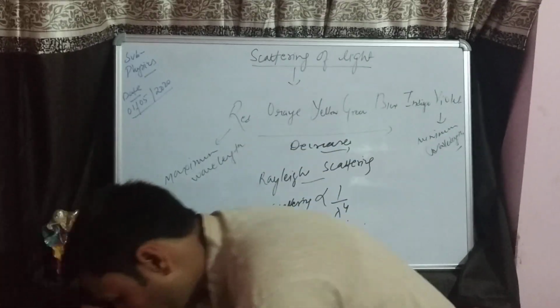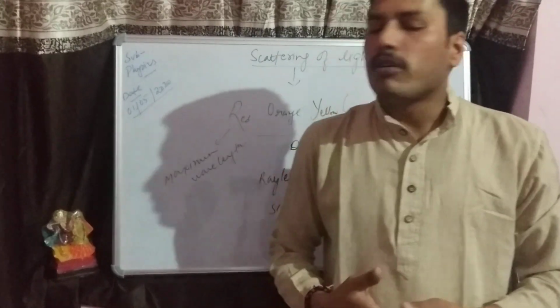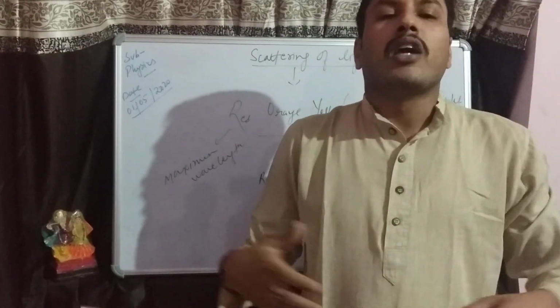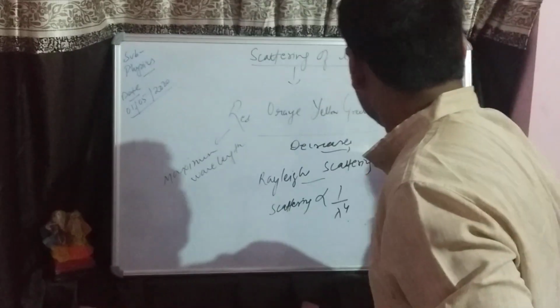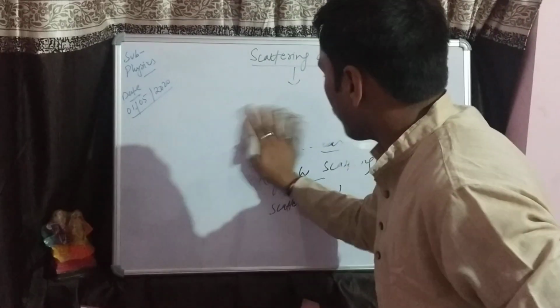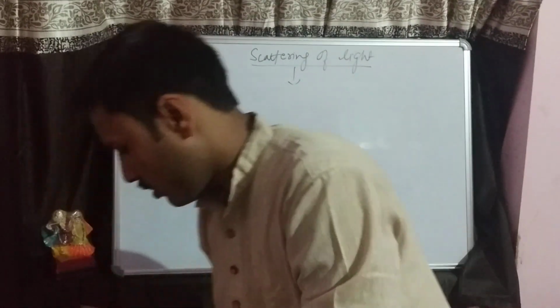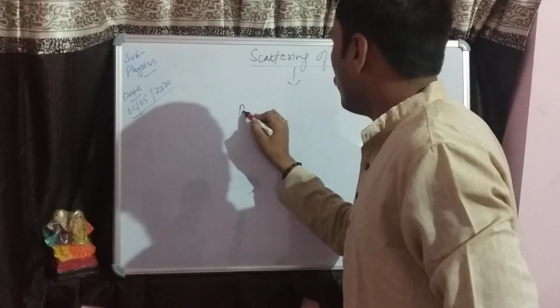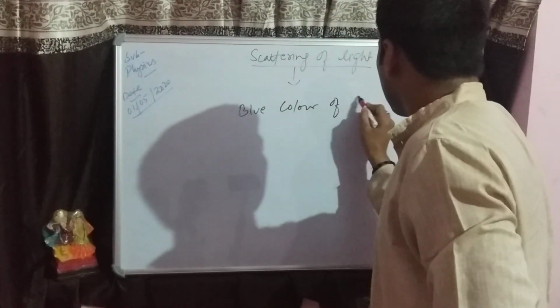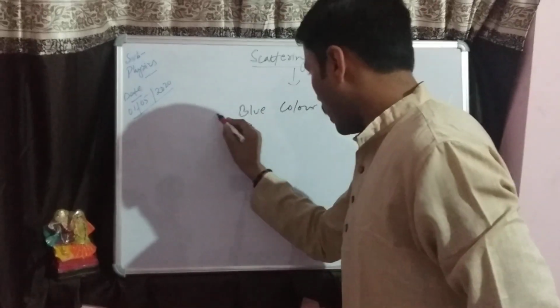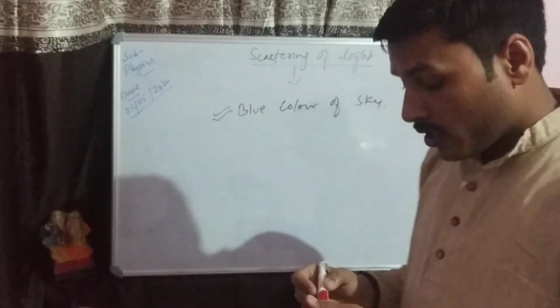Now we have some general phenomena of scattering of light which we are able to see in our day-to-day life. The natural phenomena which we are able to see, some of the examples, are the blue color of sky. This is the natural phenomena.